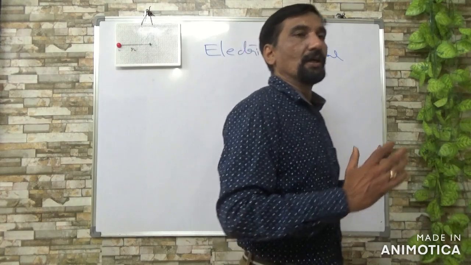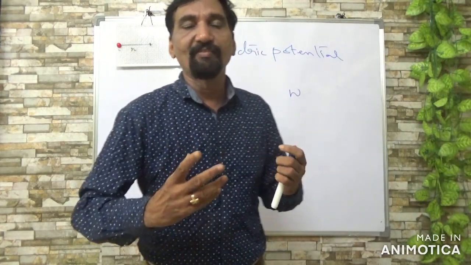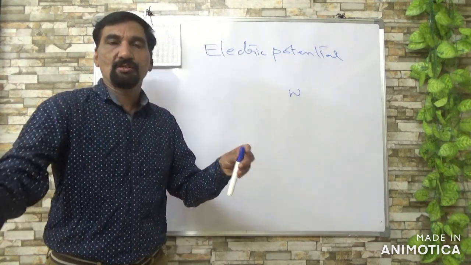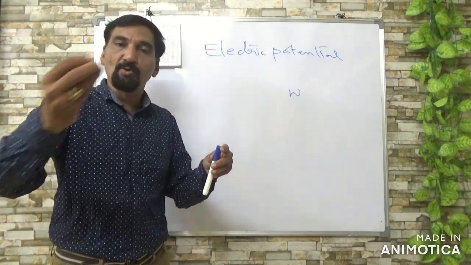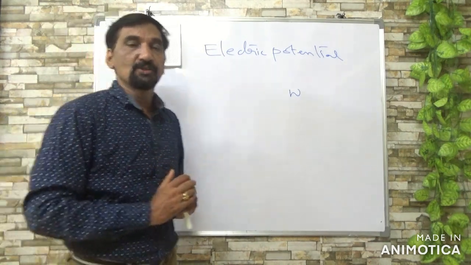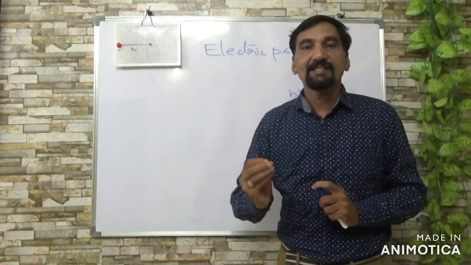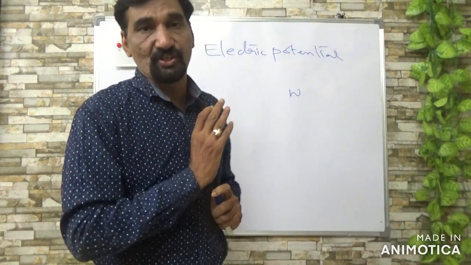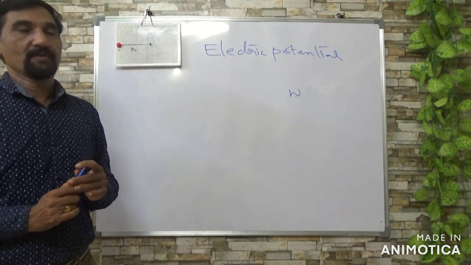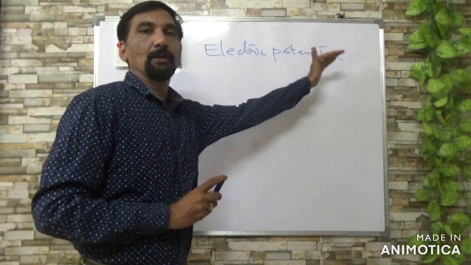But Earth is a huge reservoir of charges. It has a lot of charges. So by adding a small charge to, or removing some small charge from, Earth, its potential is not altered. That is why the potential of Earth is always taken as 0, only as a reference to find the potential of other bodies. Okay, so now we are going to know how to find electric potential.